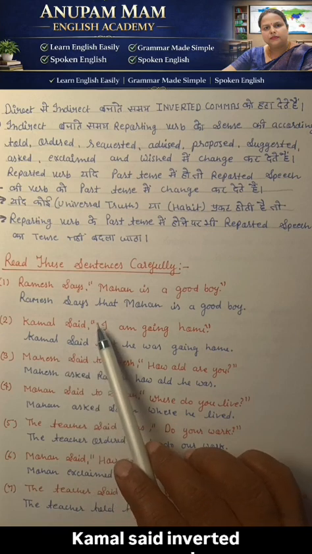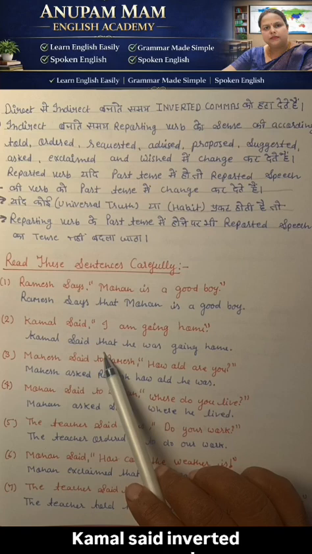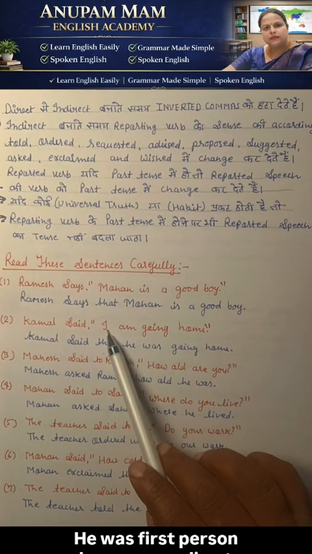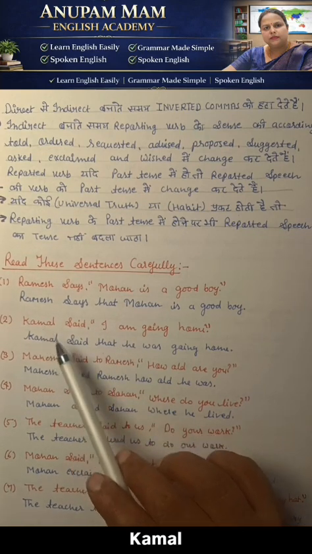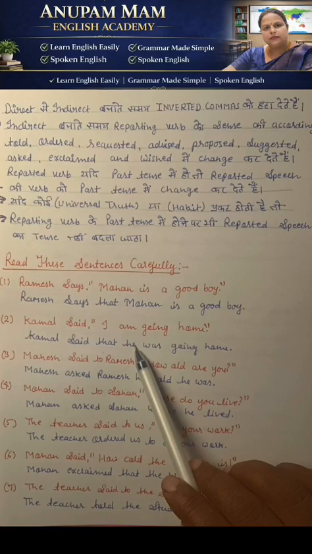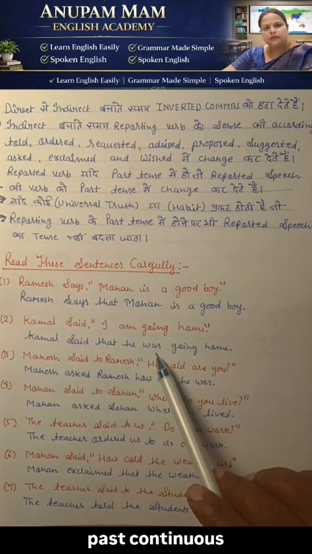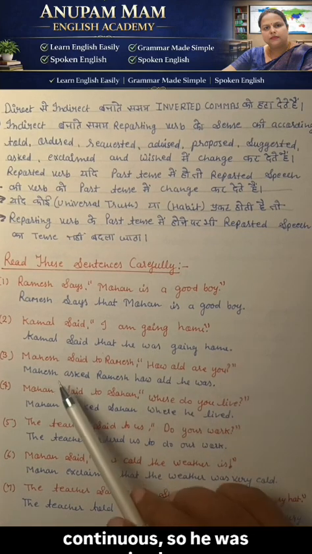So Kamal said, remove the inverted commas, and the conjunction that comes here will be that, because this is a simple sentence. I, first person, changes according to subject. So what is the subject? Kamal. That will become he. Present continuous changes into the past continuous. So, he was going home.